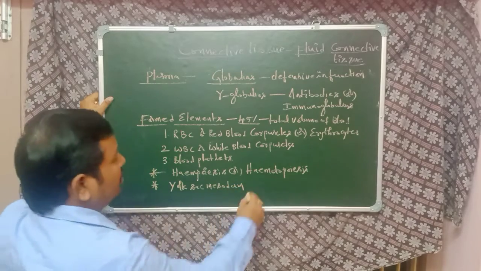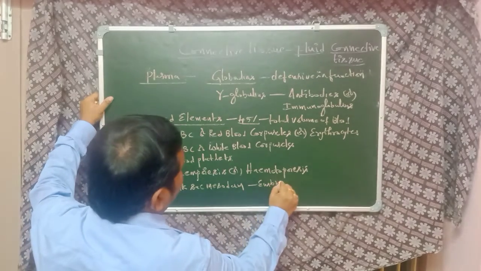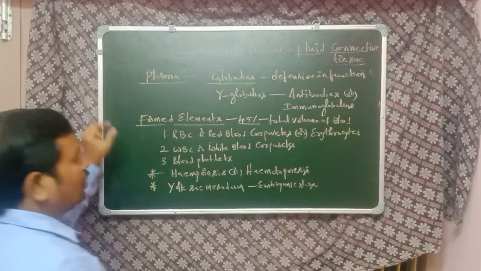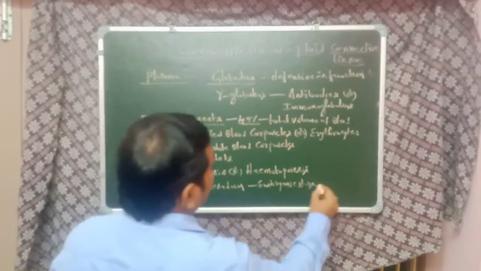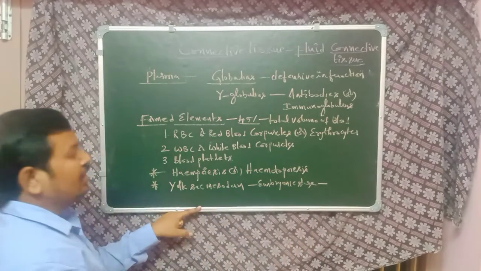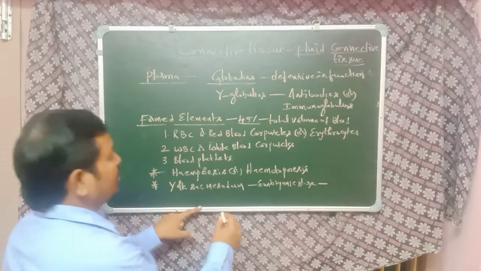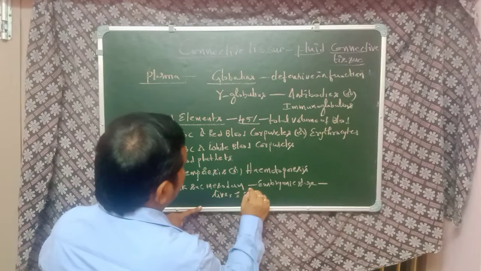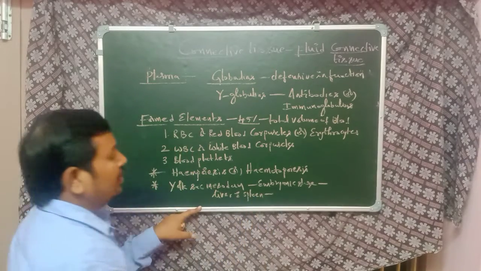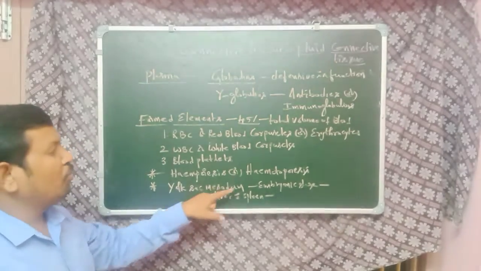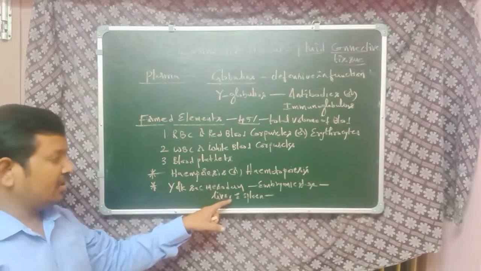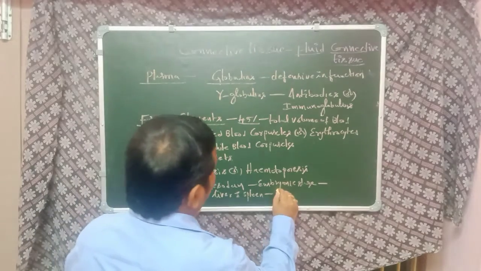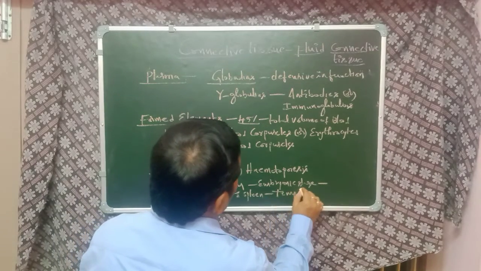Later, hemopoiesis takes place in the liver and spleen. That's why the liver and spleen are also called temporary hemopoietic tissues.